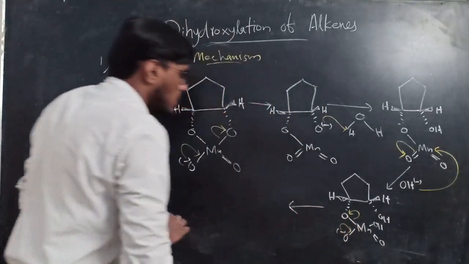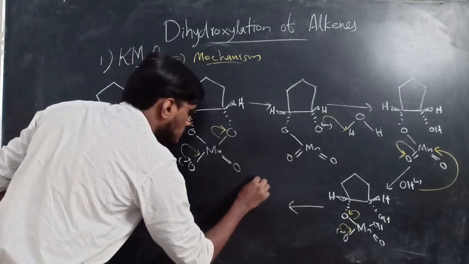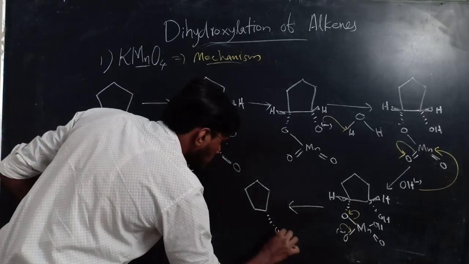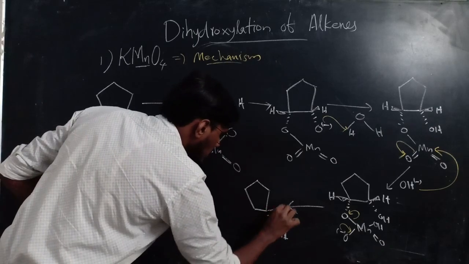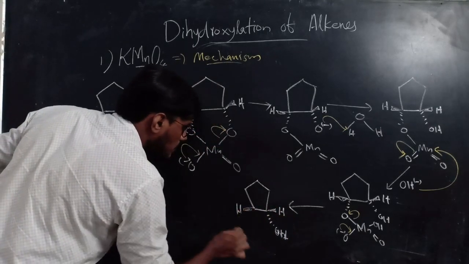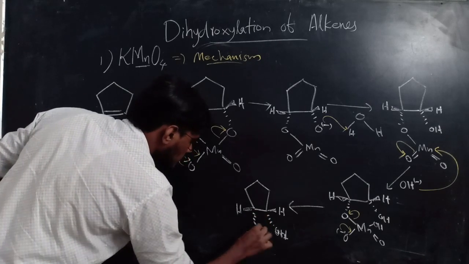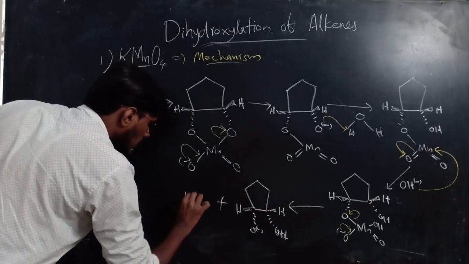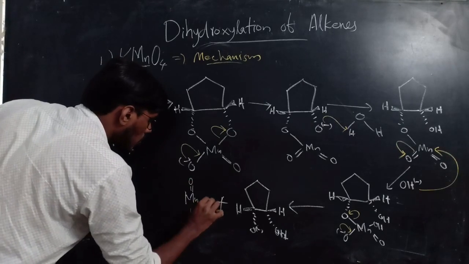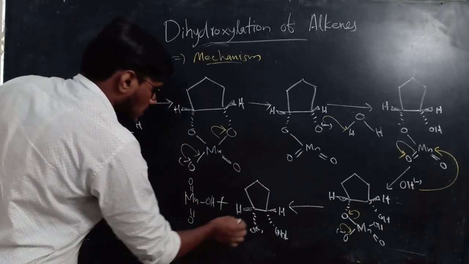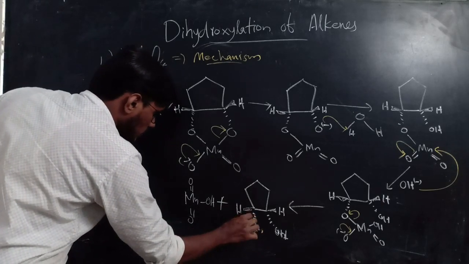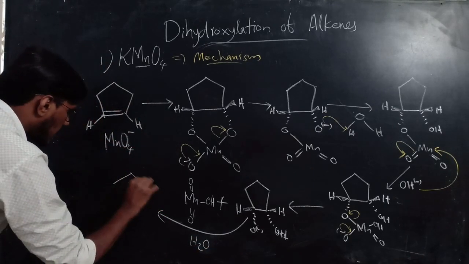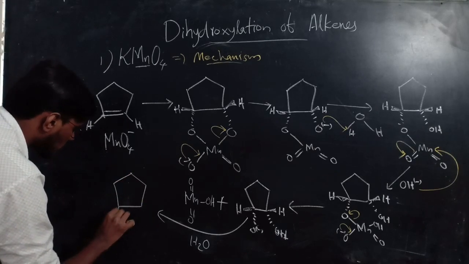So this manganese oxygen bond breaks, and it forms the compound, that is, here is OH, here is OH, here is H, and here is H, and here O minus, plus Mn double bond O, OH forms here, and this compound on reaction with water, H2O, forms a dihydroxyl compound, say a diol.